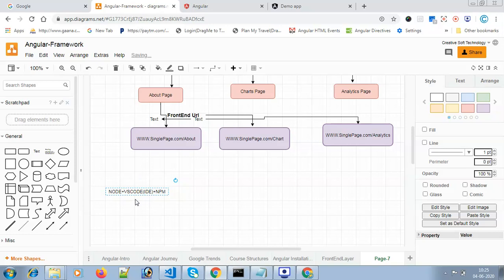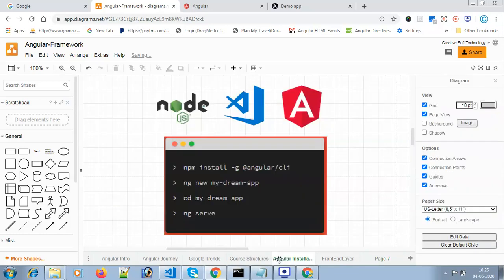Then you can install the Angular framework on your local machine, or you can install these things on your virtual cloud or private machines also. The same techniques apply. The Angular installation steps are: npm install Angular CLI, then ng new my-dream-app, where my-dream-app is your application name. Then enter the folder and run the ng serve command, and it will run.